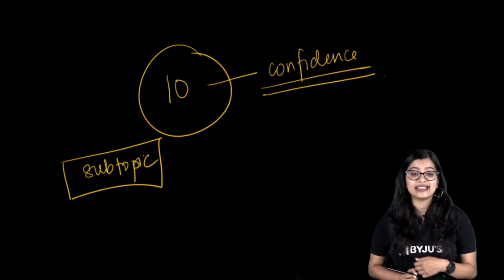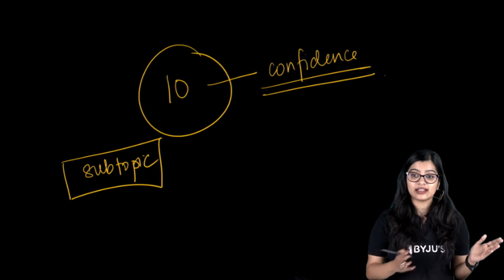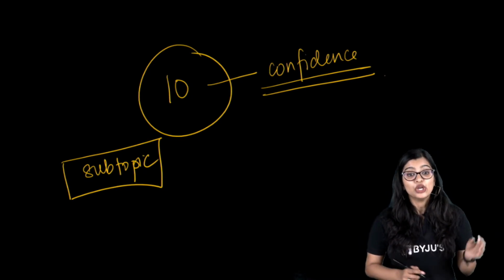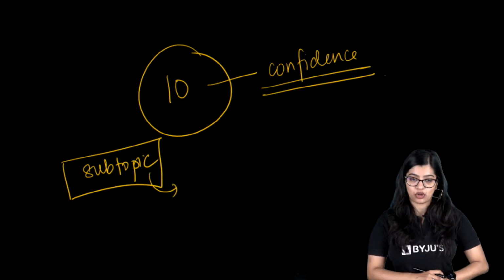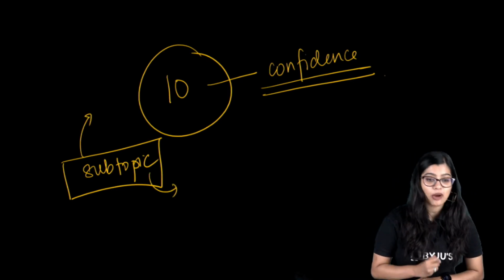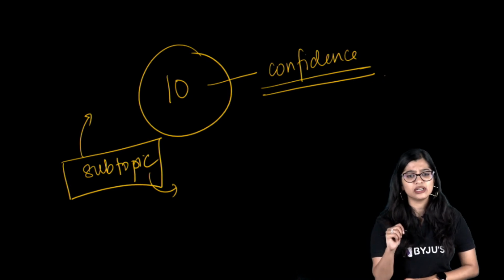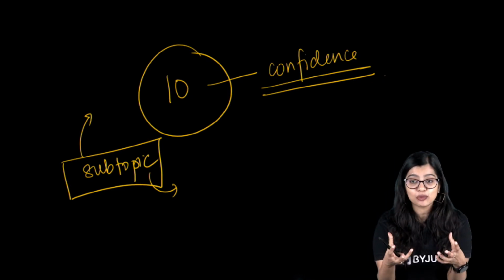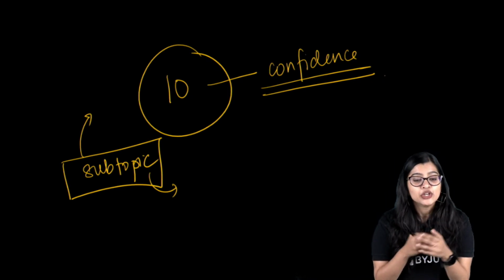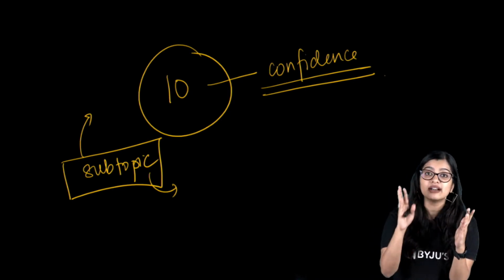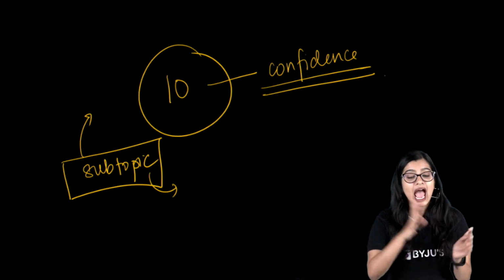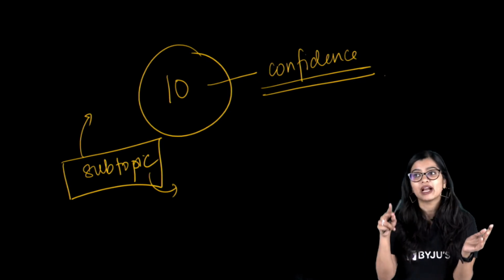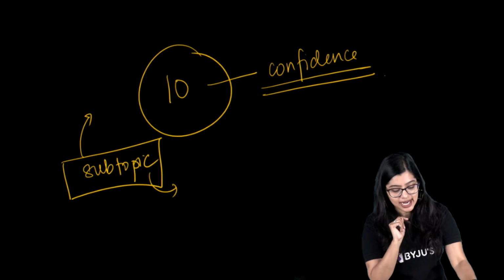So rather than sitting and studying the whole chapter over and over, you have realized that, okay ma'am, I have not understood this one subtopic, or I still have some confusion in this one. So now you will be smart about planning which is that subtopic, right? Over a period of time, constant revision helps us identify our pain points and focus on them, and whatever you are most confident with, you will become better and better at it, right?